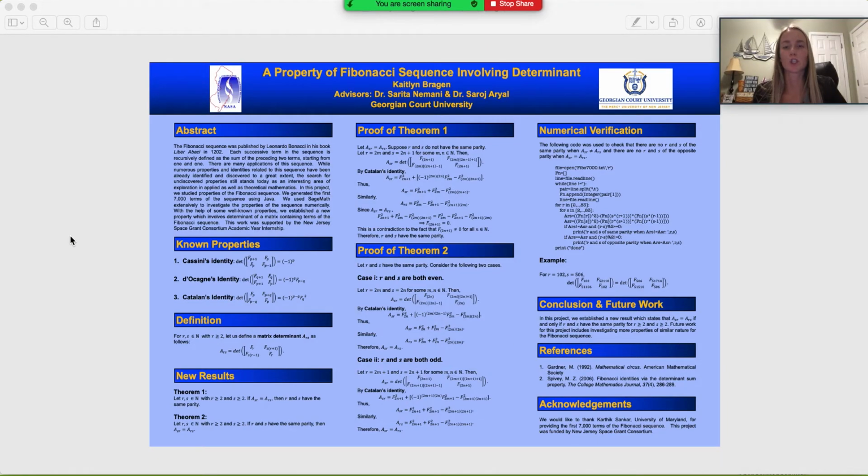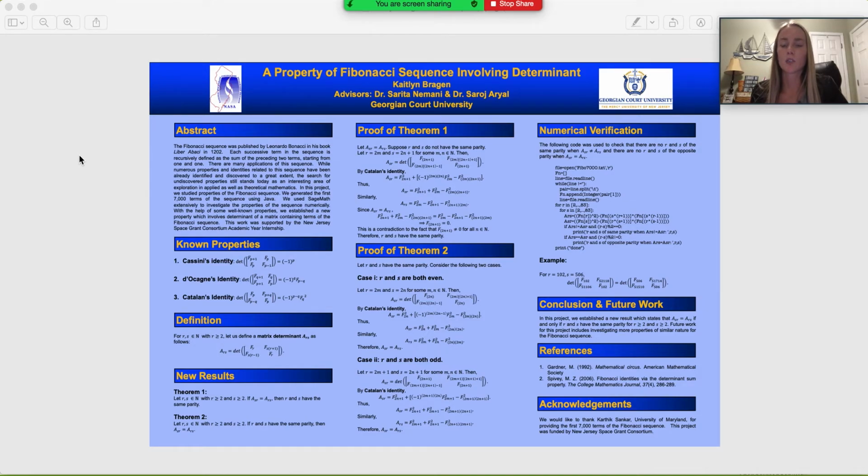In this research, I investigated a property of the Fibonacci sequence involving matrix determinants. The Fibonacci sequence was published by Leonardo Bonacci in his book Liber Abaci. Each successive term in the sequence is recursively defined as the sum of the preceding two terms, starting from 1 and 1. In this project, we generated the first 7,000 terms of the sequence using Java.